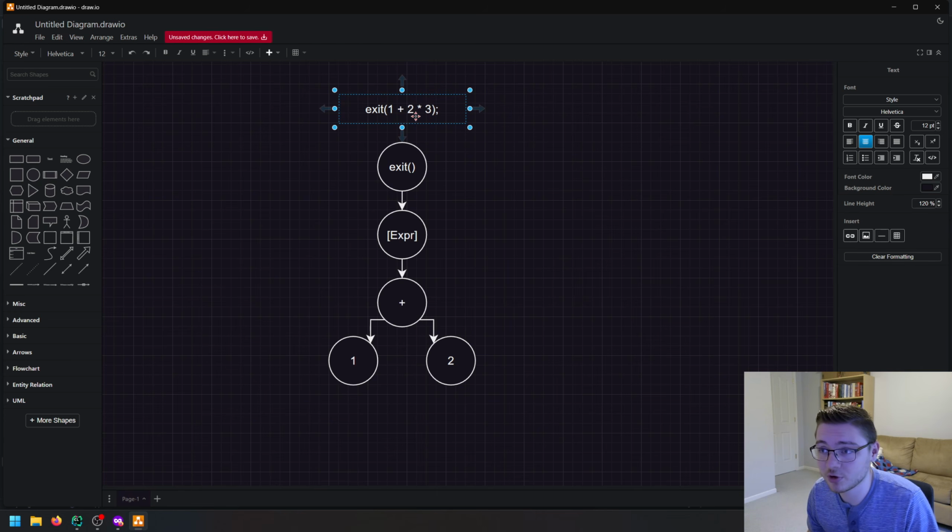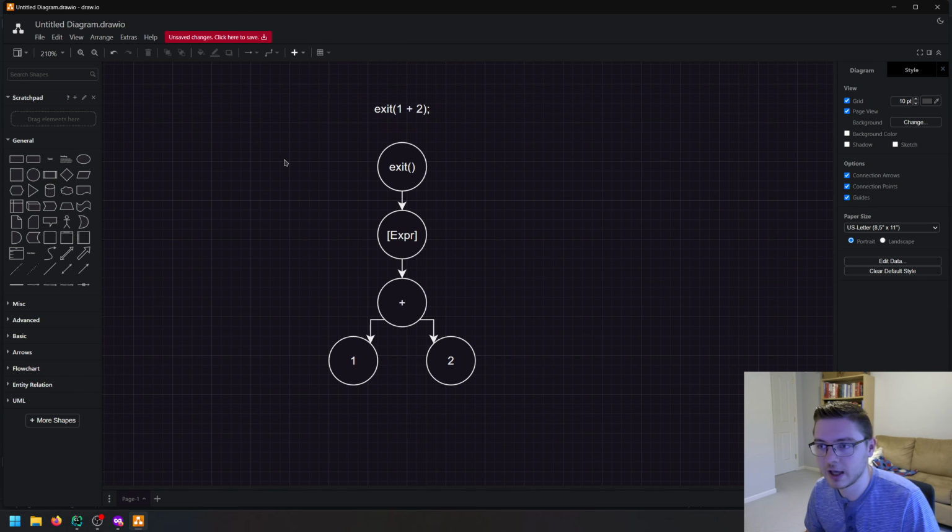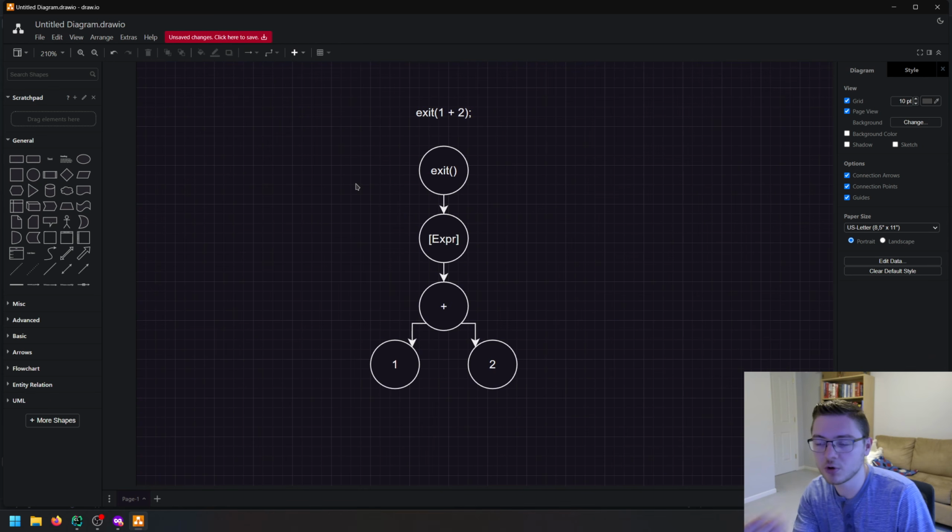You might have something like 1 plus 2 times 3, where the multiplication has to happen first and then the addition. In that case, you can't just go from left to right. You need some kind of hierarchical structure of what gets executed first. You take the result of 2 times 3 and pass it into addition. But let's just do this right now. In order to create this tree, we need to define these nodes, which are our abstract syntax tree nodes. So let's go ahead and do this.